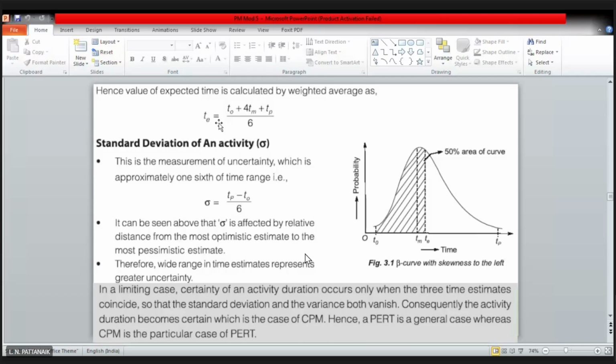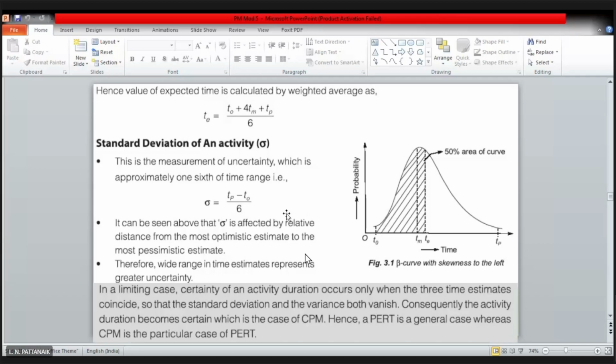The only difference is that instead of a single time, there are 3 times given for each of the activities. Now, another difference for PERT is that now you have something called standard deviation for each of the activities, right? Now, once you find the standard deviation and the average time or the mean time for each of the activities, then you can do that.